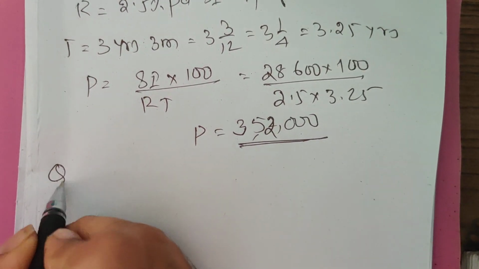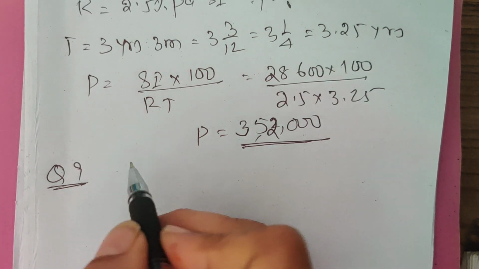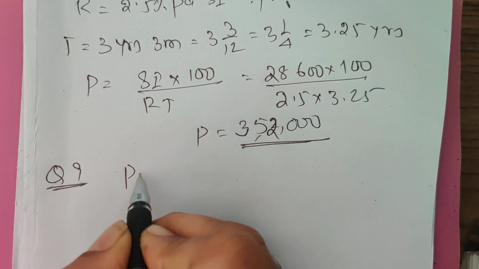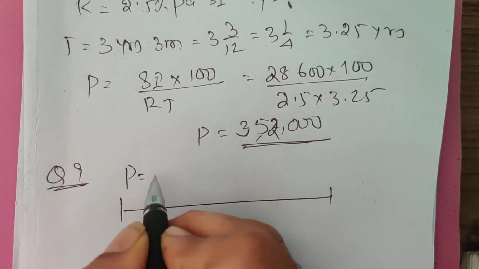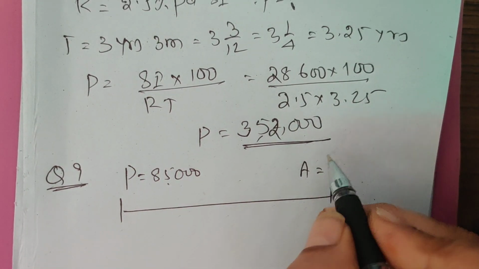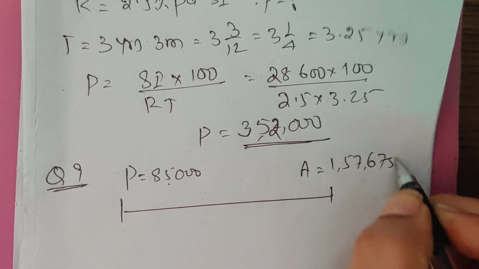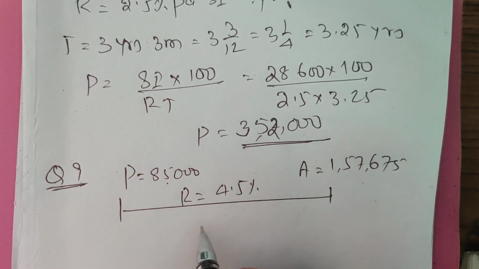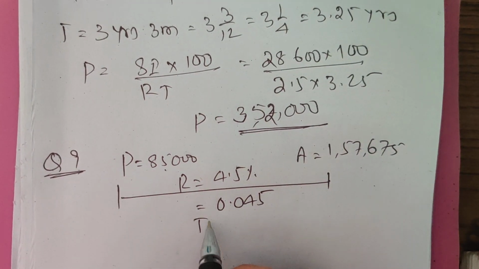9th question. In what time will 85,000 amount to 1,57,675? Principal is given as 85,000. Amount is equal to 1,57,675. Rate of interest is 4.5%, otherwise 0.045. Time is equal to question mark.